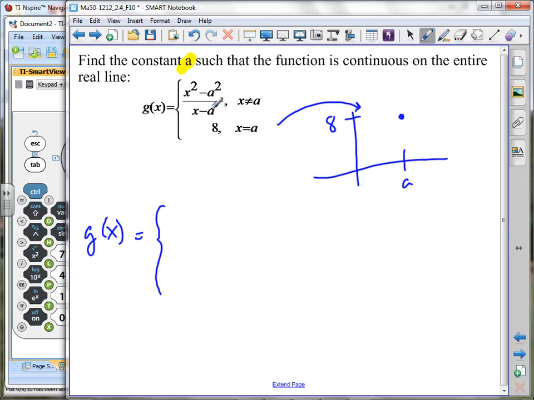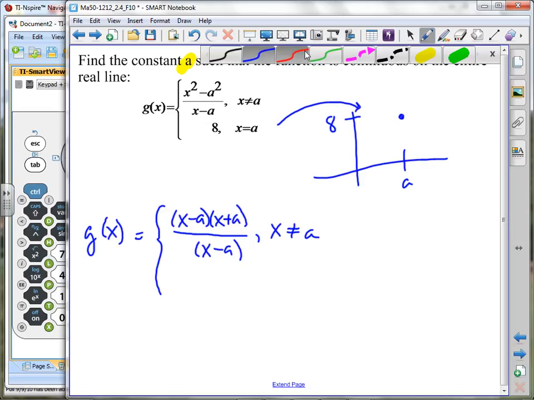On this piece right here, is there any way that we can take this function and rewrite it? Yeah. X squared minus A squared? X minus A, X plus A, divided by X minus A. We could rewrite that.